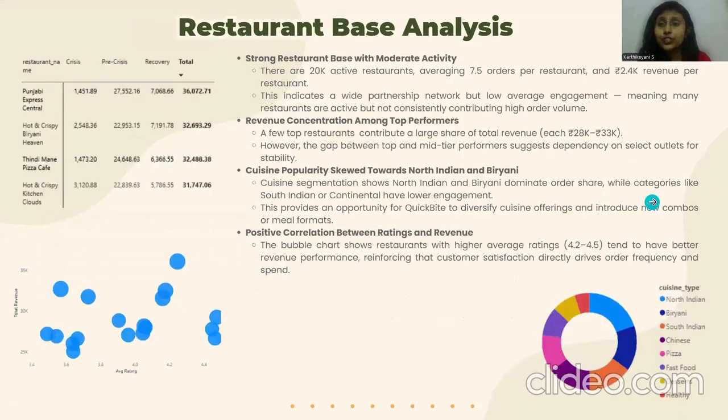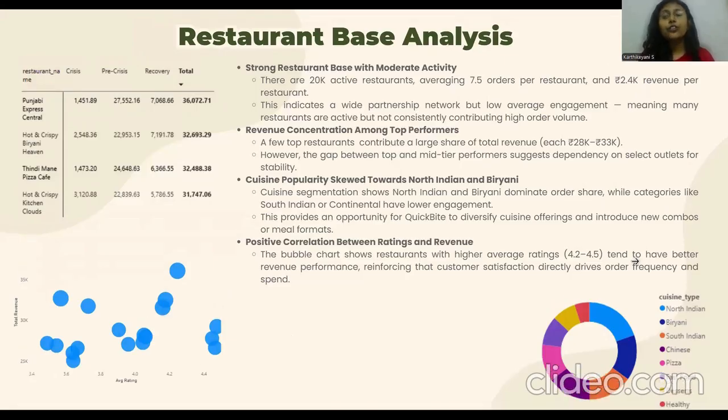Now let us move on to the next category, which is restaurant-based analysis. So we have come up with this table based on the revenue across all three phases, which shows that we currently have 20K active restaurants with averages of 7.5 orders per restaurant and 2.4K revenue per restaurant. This indicates we have a wide partnership network but low engagement.